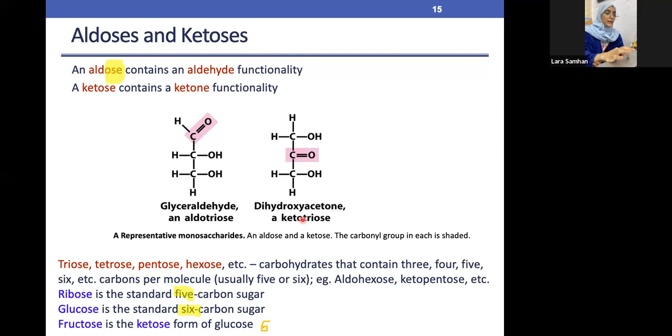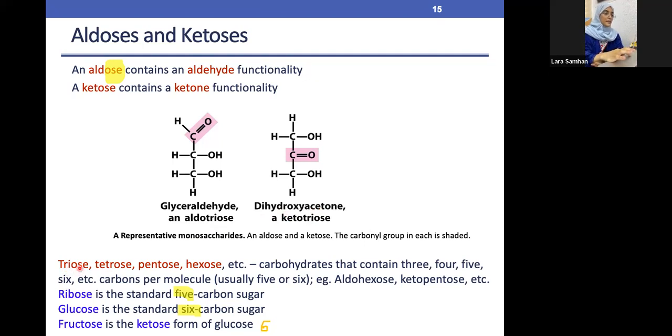Now we have tri in here and tri in here because we have 3 carbon molecules on this side and 3 carbon molecules on this side. So we call it aldotriose in this case and ketotriose in this case. Another word for this molecule is glyceraldehyde, and here we have dihydroxyacetone. Di means 2, hydroxy, we have OH over here. This is the first one, and this is the second OH. So dihydroxyacetone. Okay, perfect.